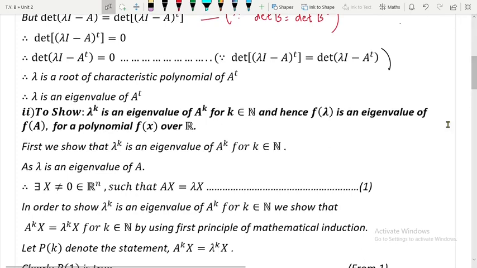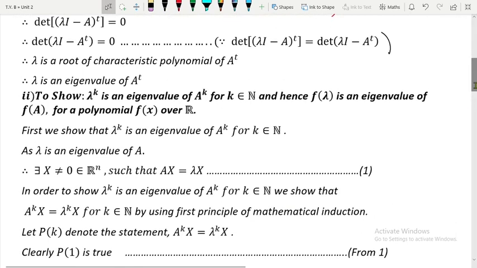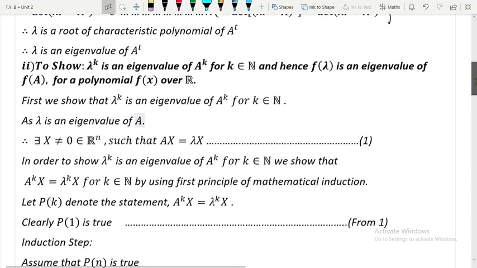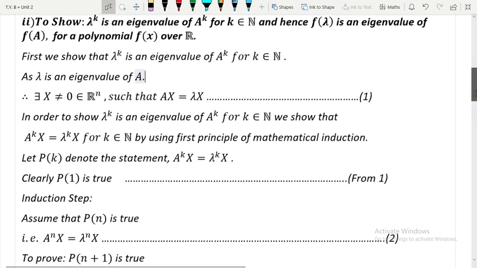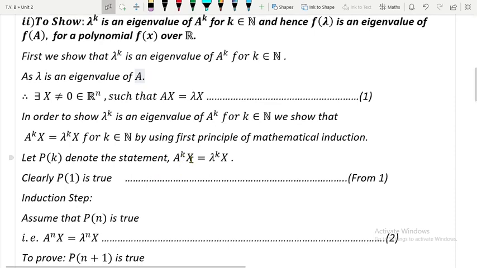I have called it P of k, and clearly P of 1 is true from this, since this is happening. Now I will assume that P of n is true, that is the induction step. P of n is true means A raised to n x will be equal to lambda raised to n x. Now we are supposed to show that P of n plus 1 is true, in the sense A raised to n plus 1 x should be equal to lambda raised to n plus 1 x.